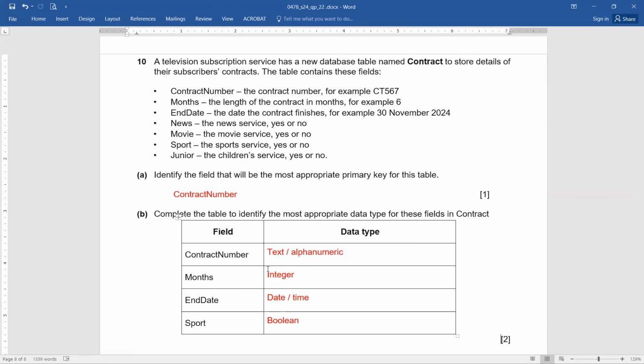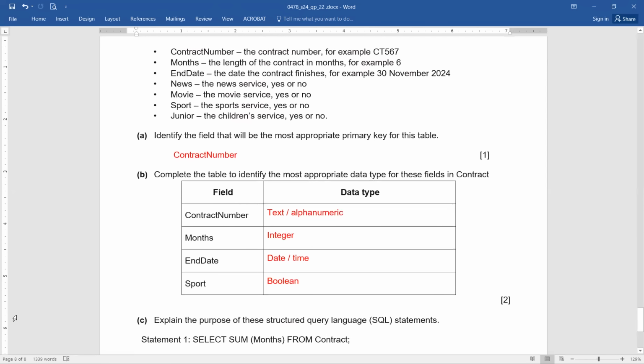Months. Any issues now? May I move ahead? Okay, thank you. Months is mentioned here as 6. It means it is integer. Real will be wrong, exactly. There's no real. Real will be wrong here. End date, as the name implies, date time. And sport, again, has a yes or no. So yes or no means a Boolean value. In this manner, you will score 2 out of 2 very easily.